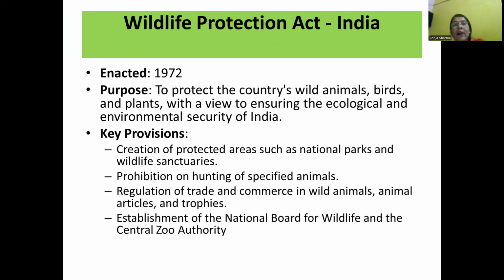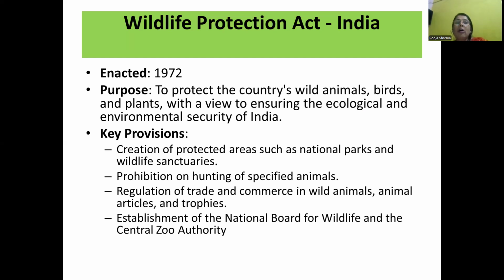Next act, the Wildlife Protection Act by India. This act was enacted in 1972. The purpose of this act is to protect the country's wild animals, birds, and plants with a view to ensuring the ecological and environmental security of India.